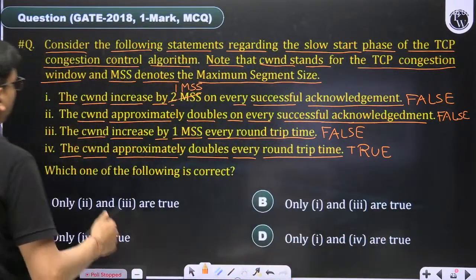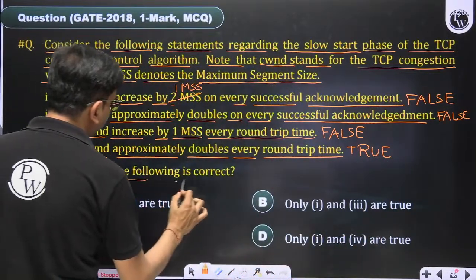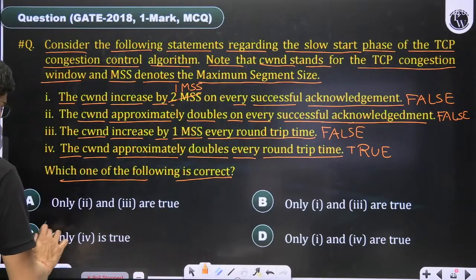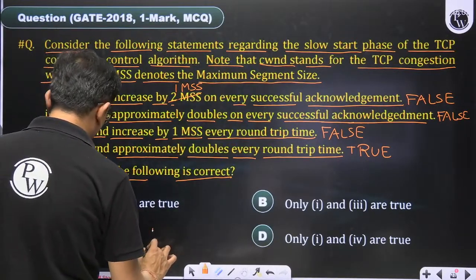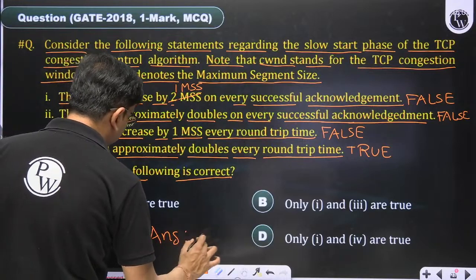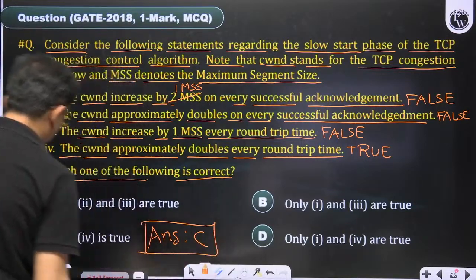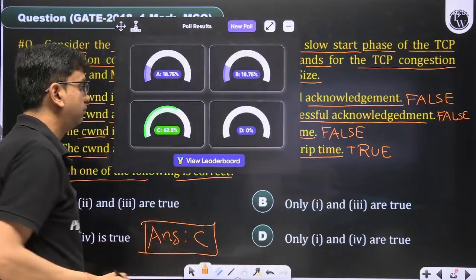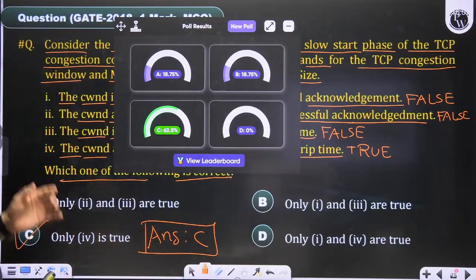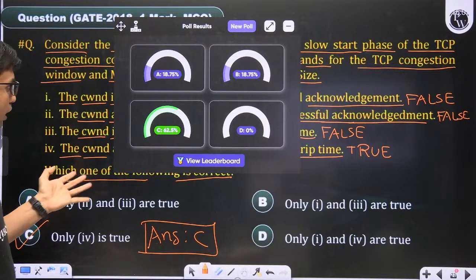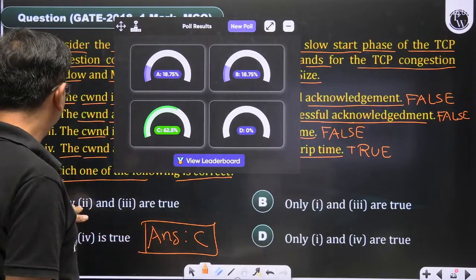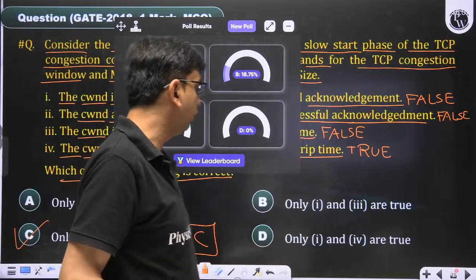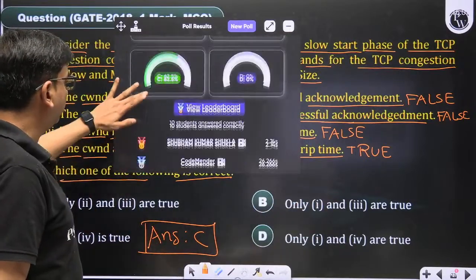Then we have to ask which one of the following is correct. The correct answer is only 4 is true. So the answer of this question is C. 62% people have given the answer C. And what about the 18% people who have given 2 and 3? No, 2 and 3 are false. 1 and 3, both are false.